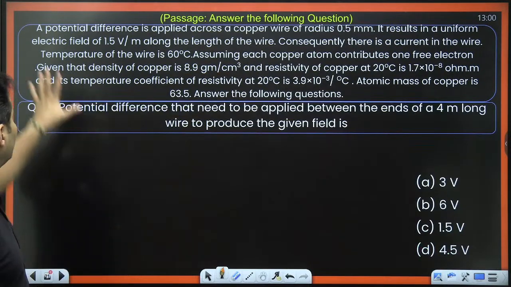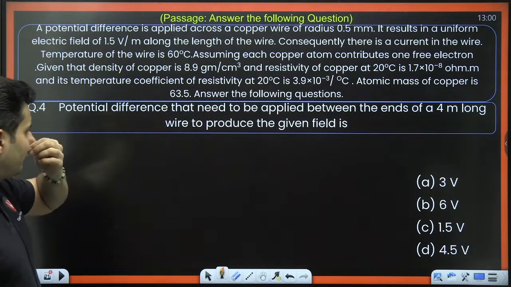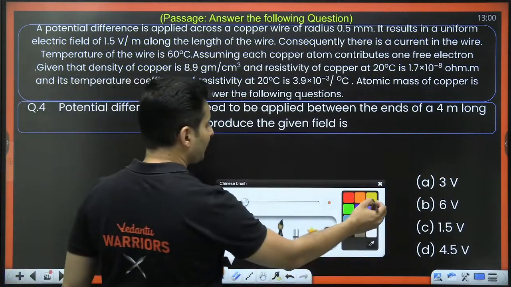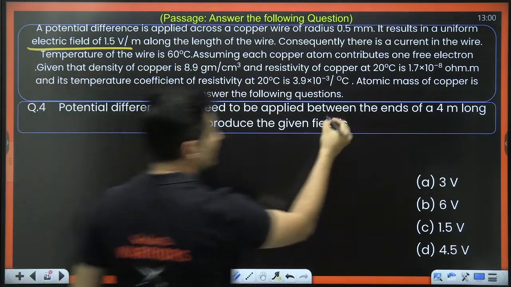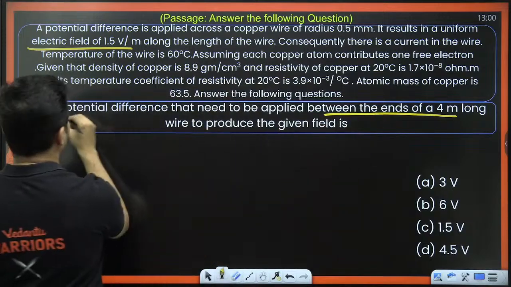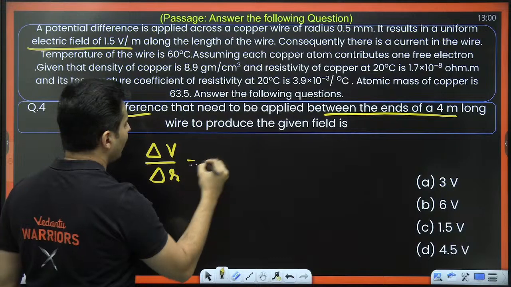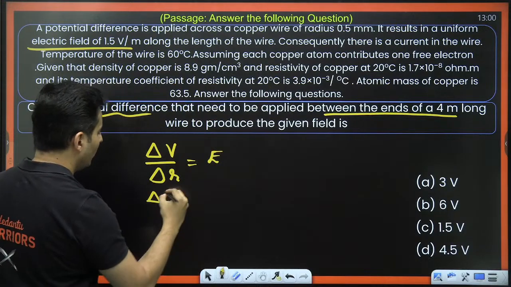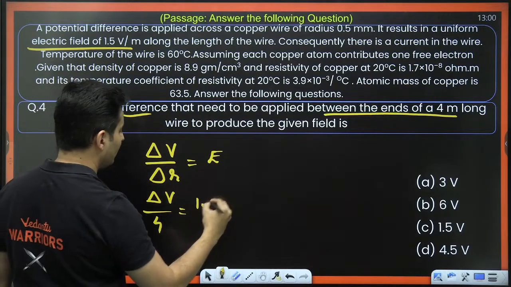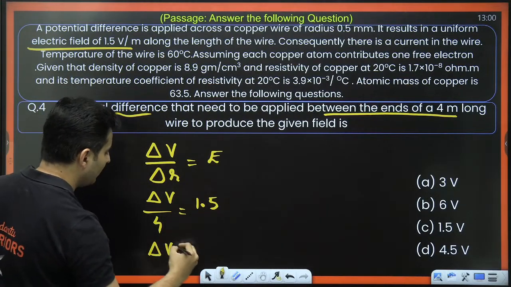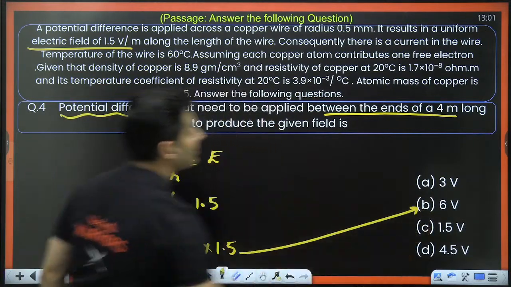Moving on to the last part, the potential difference that needs to be applied to produce the same field. Electric field is given. The distance is also given. The question is potential difference. We know this, delta V by delta R is the electric field. So the potential difference by the length, which is 4, will be electric field, which is 1.5. So the potential difference will be 4 multiplied by 1.5, which is 6 volts.